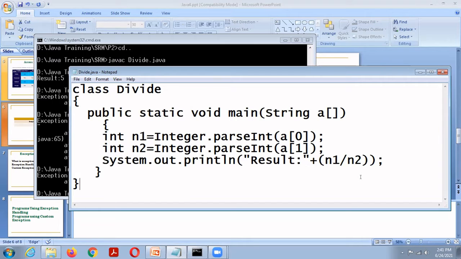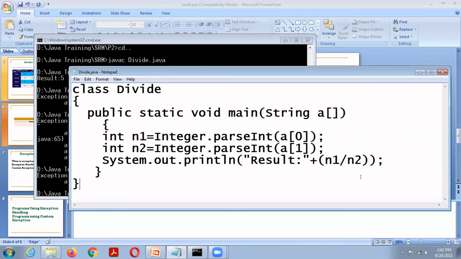Exceptions can be generated by the Java runtime system, not the compile time system, the runtime system. They can also be manually generated by our code. Exceptions thrown by Java are related to fundamental errors that violate the rules of the Java language or the constraints of the Java execution environment.